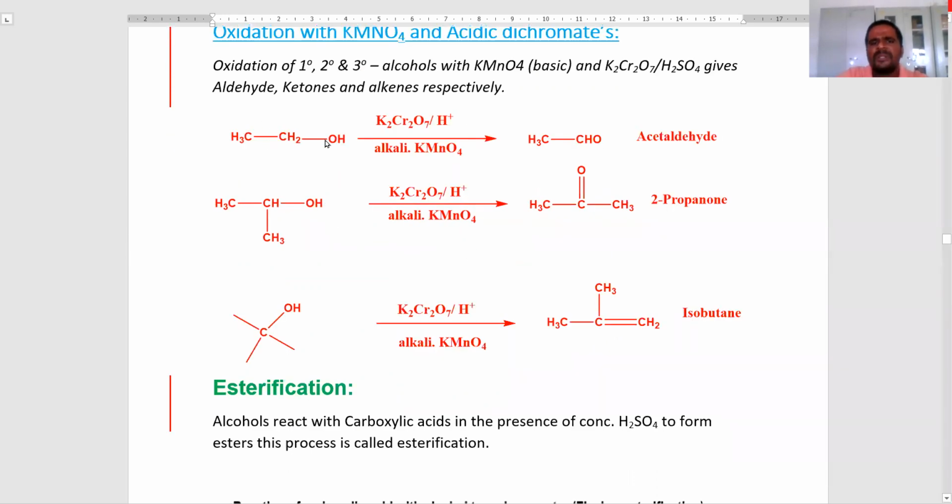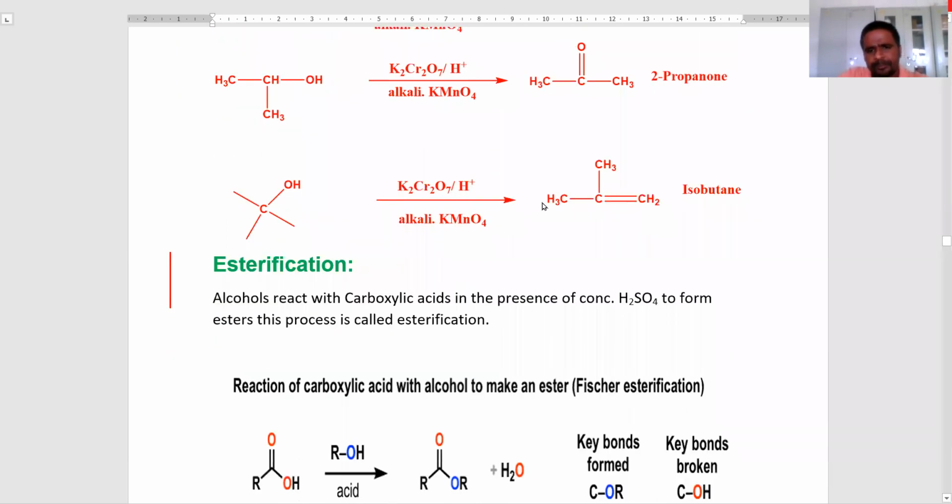Primary alcohols react with acidic potassium dichromate or alkaline potassium permanganate to produce aldehydes, that is acetaldehyde. Secondary alcohols react with this reagent to produce the ketone, that is 2-propanone. Tertiary alcohols react with this reagent to produce isobutene, that is the alkene. Here dehydration of alcohols takes place.